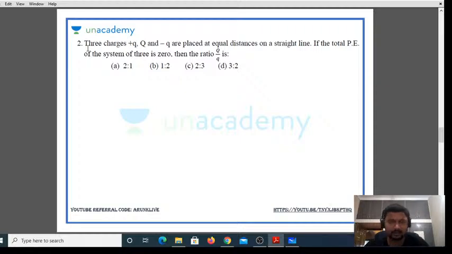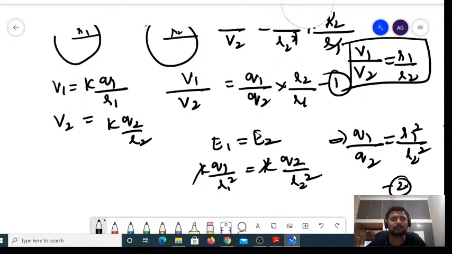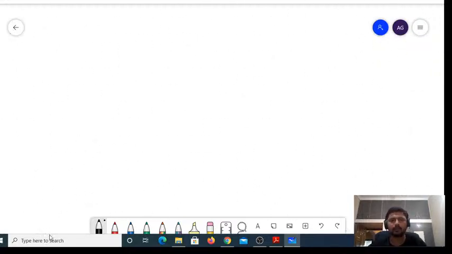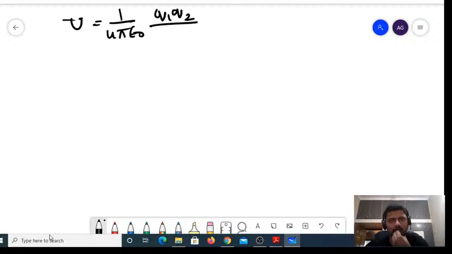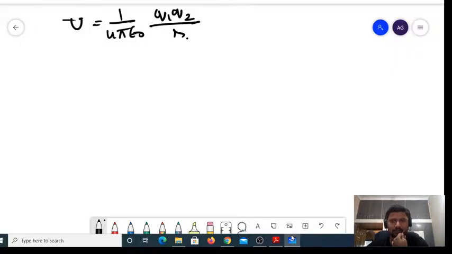So let us first find the potential energy of the system. What is the equation for potential energy, guys? U would be equal to 1 divided by 4 pi epsilon naught into Q1 into Q2 divided by R, for a system of two charges, right? Now what I have is plus Q and minus Q. I have three charges, right?